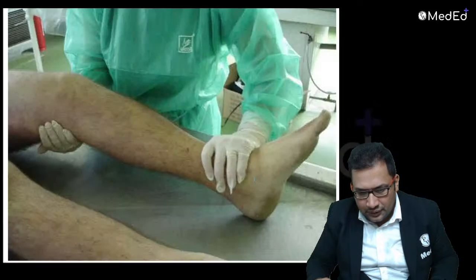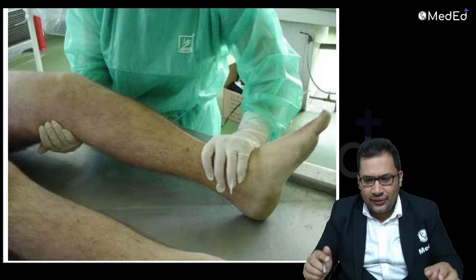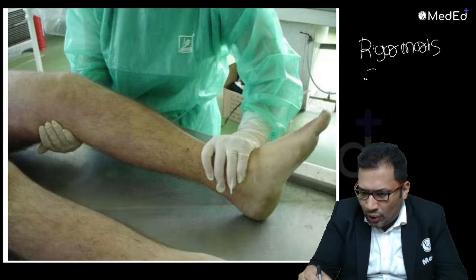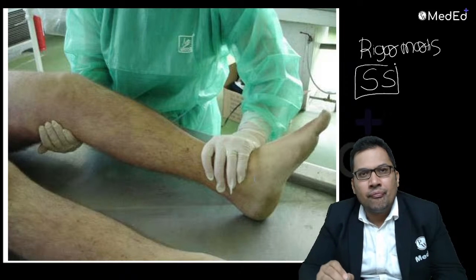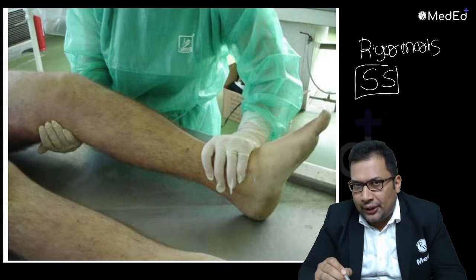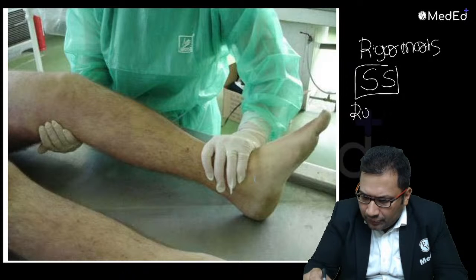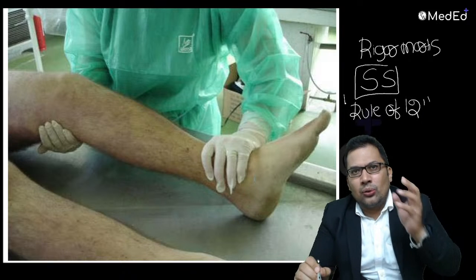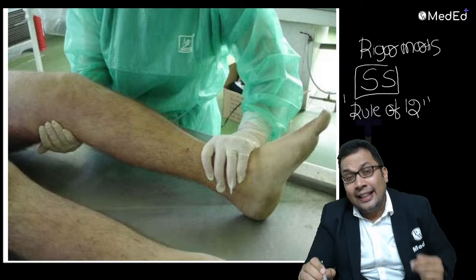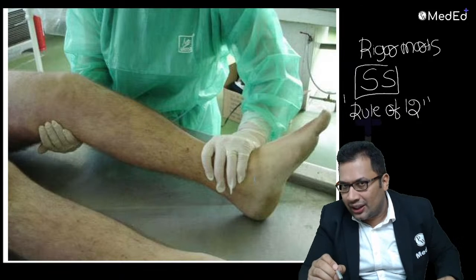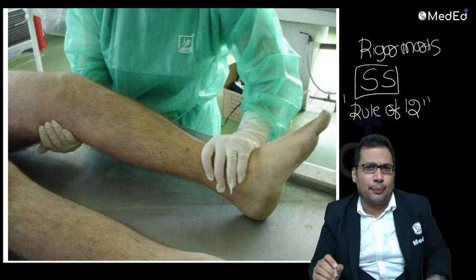Look at this. So this is rigor mortis. What is rigor mortis? Shortening and stiffening of muscle and joint. Why does it occur? Because of ATP depletion. There is a rule applicable to rigor mortis known as the rule of 12. So this can be asked. Shaffer rule and Nysten's rule are also applicable to rigor mortis. All this can be asked in your upcoming exam.